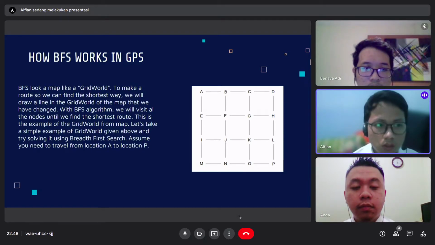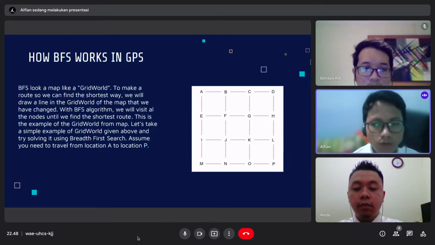This is an example of a grid work from a map. Let's take a simple example of a grid work given above and try solving it using breadth first search. Assume you need to travel from location A to location B.